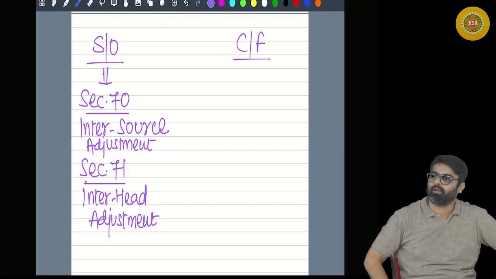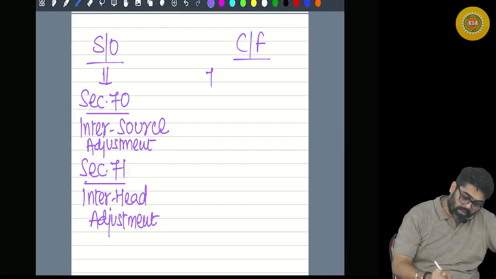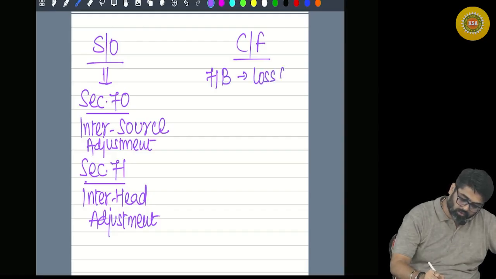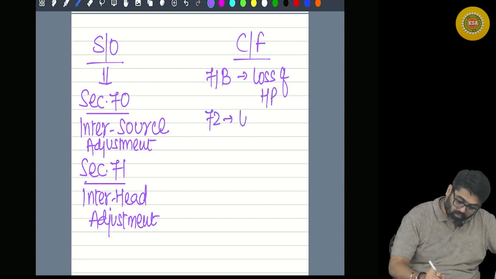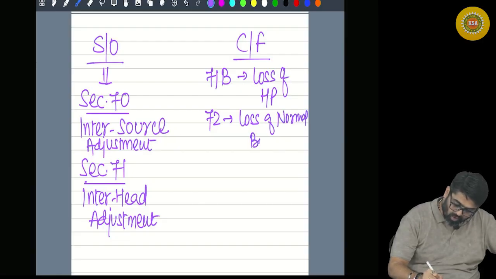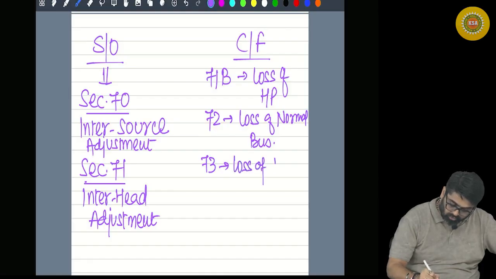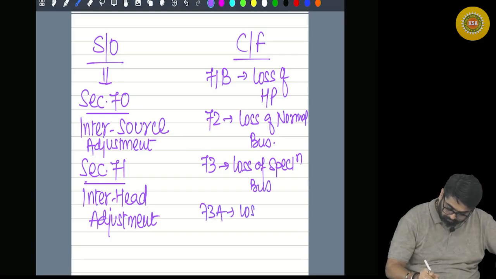Which losses will be carried forward? All losses? No. 71B, loss of house property. 72, loss of normal business. 73, loss of speculation business. 73A, loss of specified business.